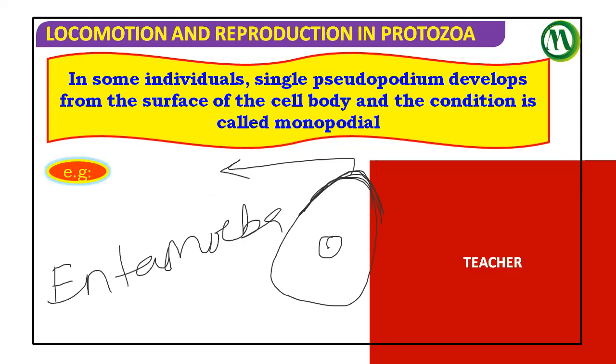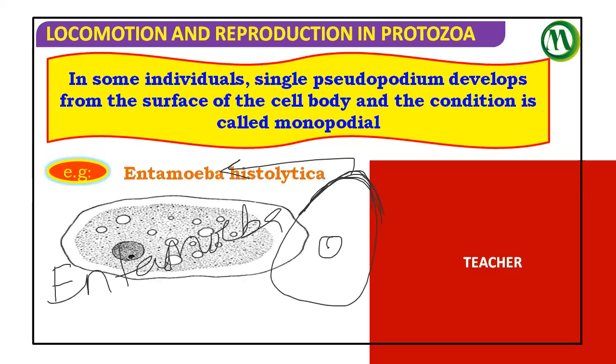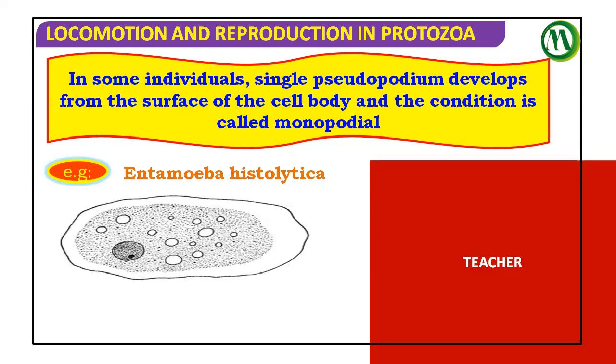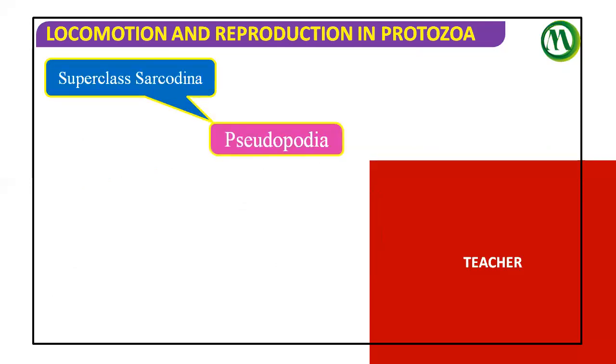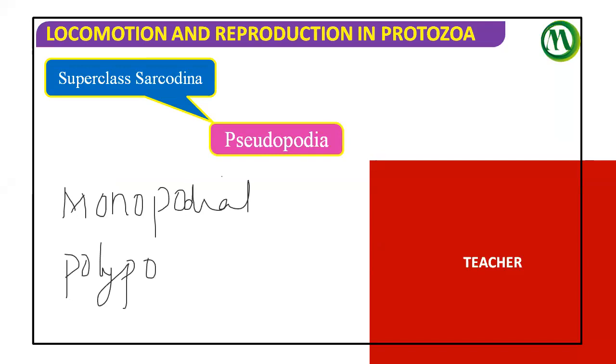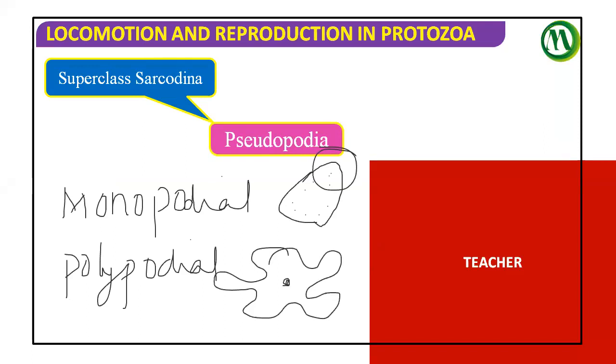Now let's move on. Entamoeba histolytica is a protozoan parasite. We are going to learn the full details in the coming classes in the other chapter, Biology and Human Welfare. Finally, we said there are two types of pseudopodia based on number: monopodial and polypodial. Having a single pseudopodium, we say monopodial, example Entamoeba histolytica. If many pseudopodia are present, we say polypodial, example Amoeba proteus.